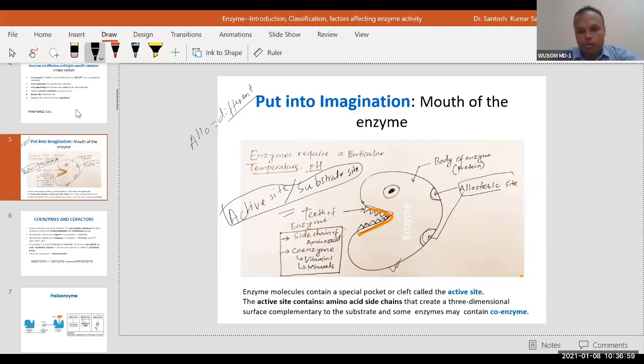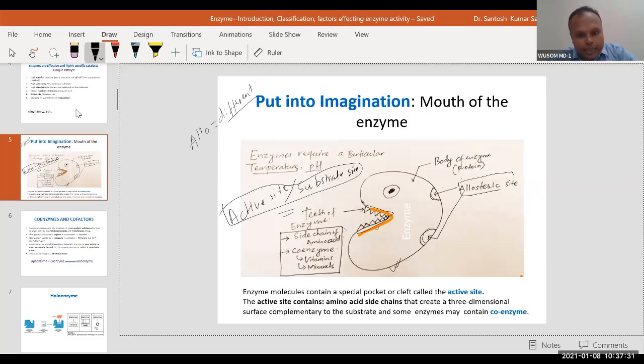All enzymes are not similar, they are different, but they all will have an active site and an allosteric site. That is the most important thing about enzymes: all enzymes have an active site and an allosteric site. This is the body of the enzyme, this is the mouth of the enzyme. And all enzymes are made of protein. The protein folds into this form, providing an active site and an allosteric site.